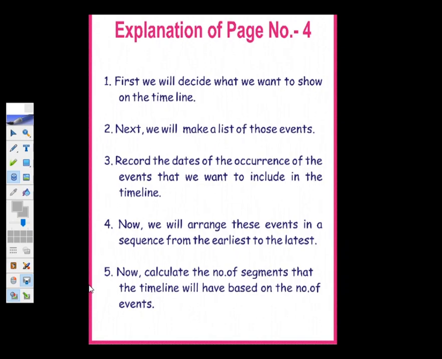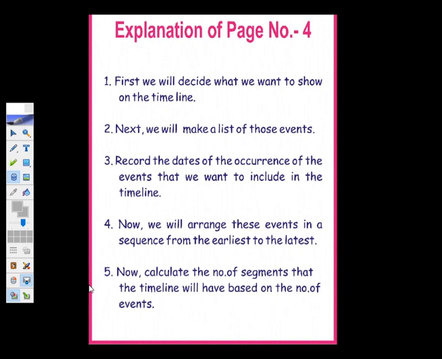What do you understand by this? First, we have decided whose timeline we will make. Is it clear, children? Okay. Next we will write the list of those events which have occurred in that person's life. Third, on the left hand side of the page, with the events we will write the dates. When we write the dates, we can understand that on this particular date this event took place. Is it clear, children? I think till this much you have understood.